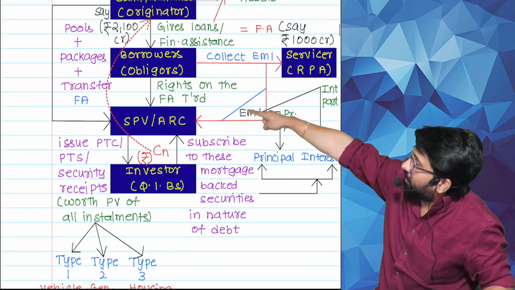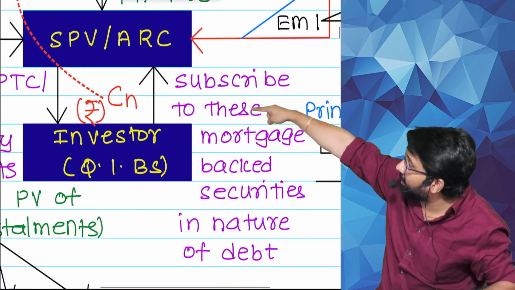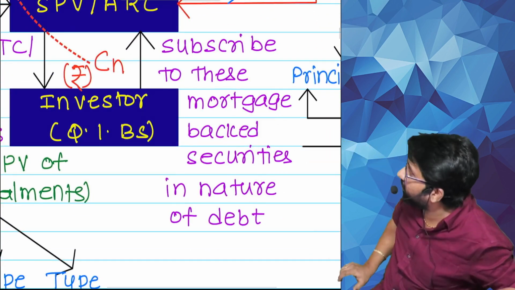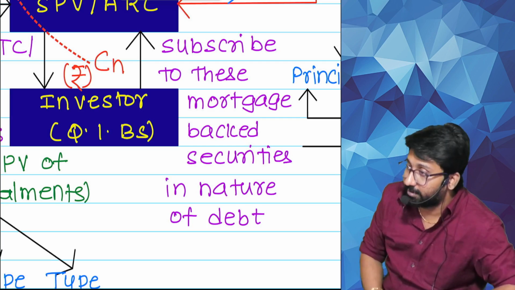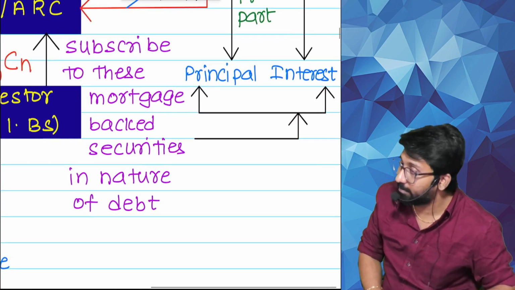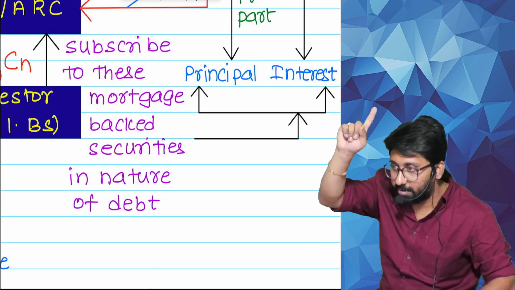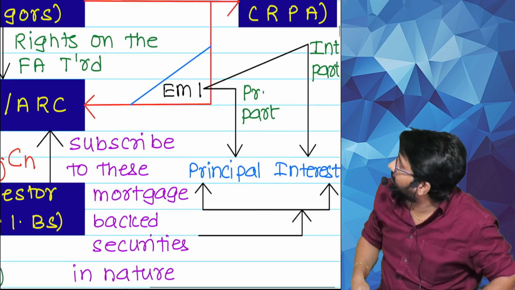See there, the downward arrow mark. They will issue that in return. What are these investors doing? They subscribe to these mortgage-backed securities, which are in the nature of debt; regular interest will come. At the end, what will they get? Very good.